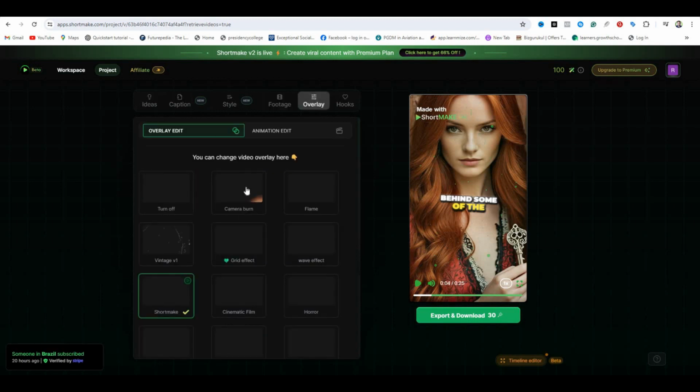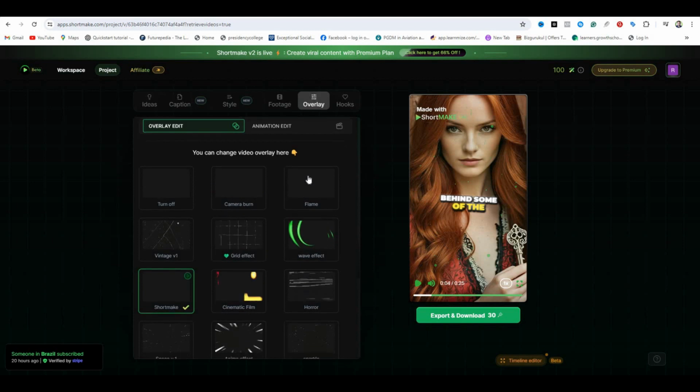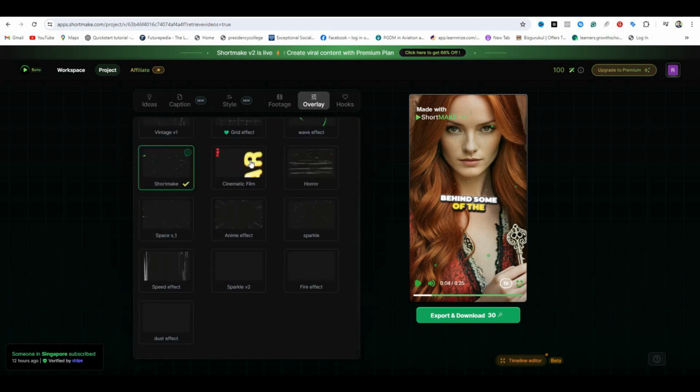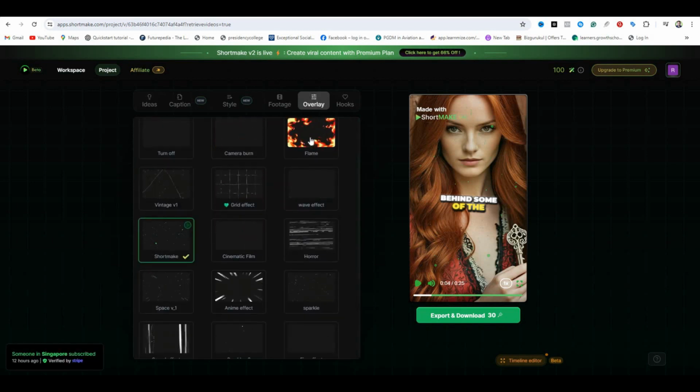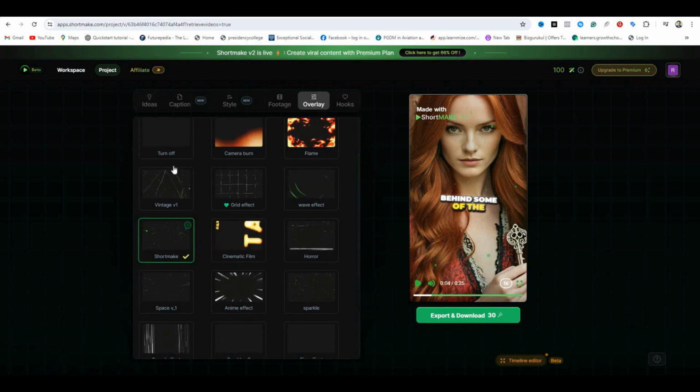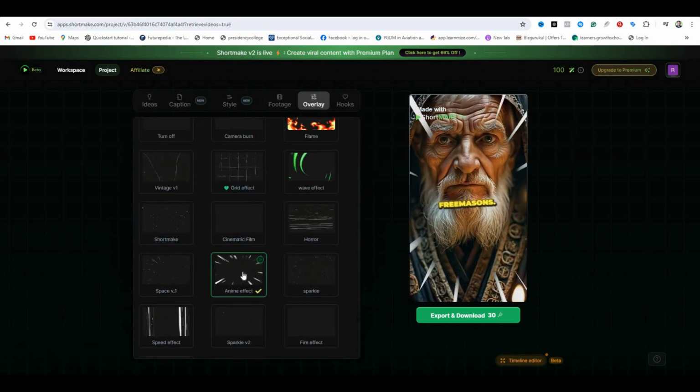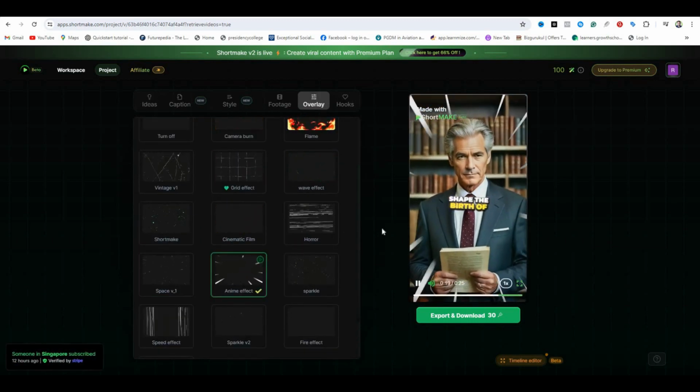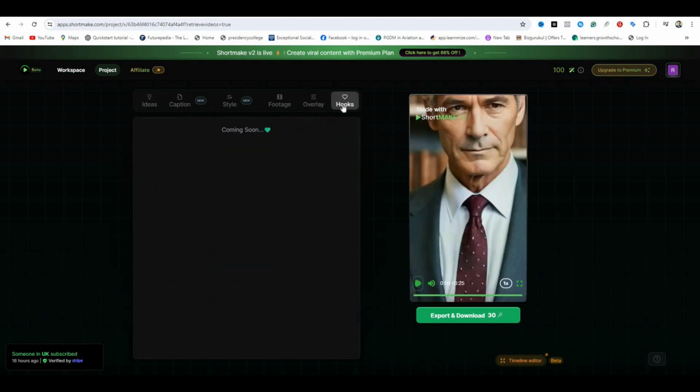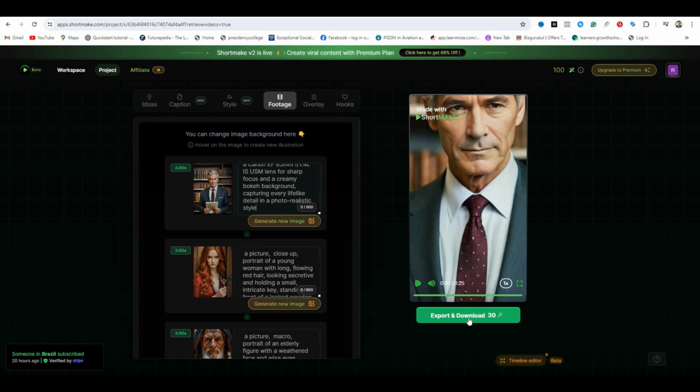Finally, from this option, you can apply overlay animation to your video. It is by far the most interesting part, which can boost the engagement on your video. You can choose any animation you want to apply to your video, and it will be automatically applied. And that's it. Our video is completely ready. Simply click on Export and Download, and your video will be downloaded in a matter of minutes.